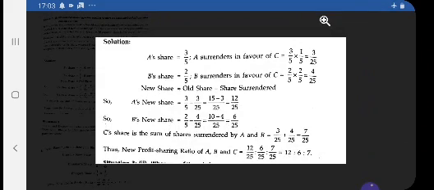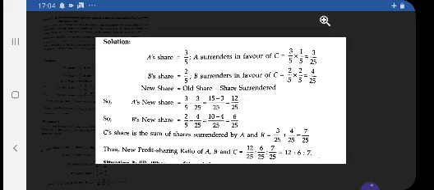A surrenders in favor of C, that is 3/5 of 1/5. That is 3 by 25. And B surrenders from his old share 2/5 of 2 by 5, which means from his share he is surrendering, and then this is the surrender value you are getting. Then it will be deducted from A's old share.